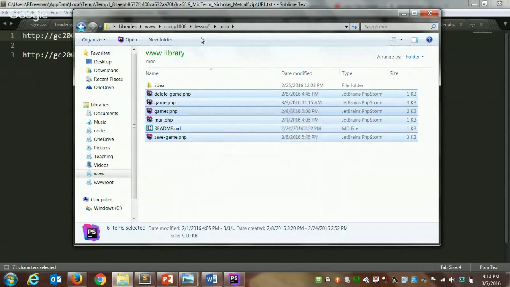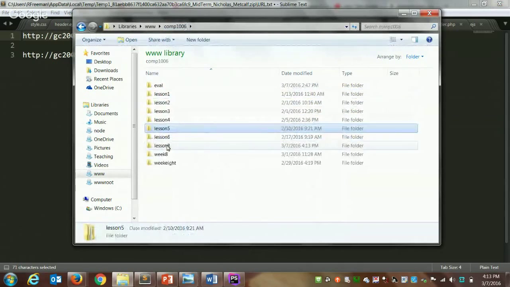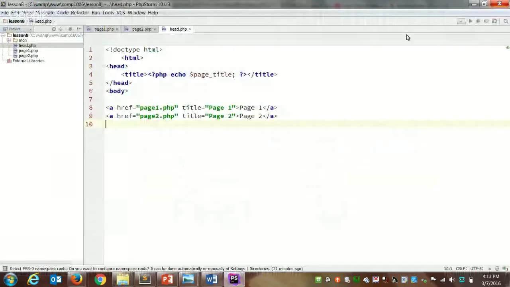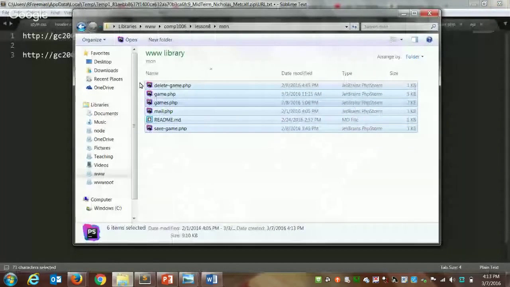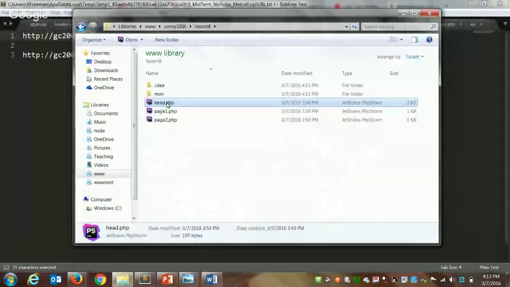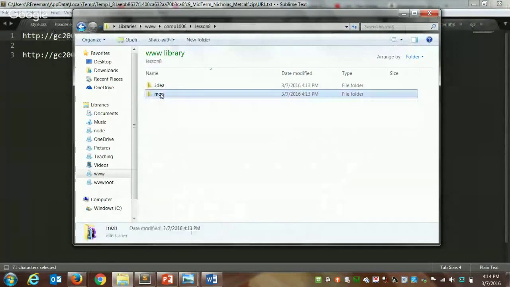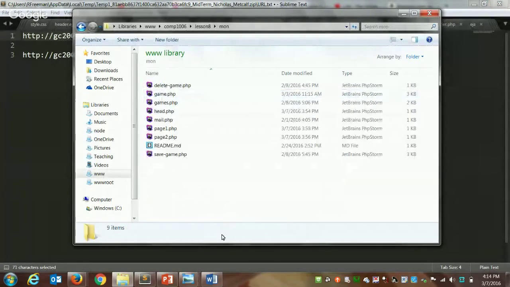I'm going to copy all those files and dump them in here. We're not actually going to use the head, page 1 and page 2 as part of our video game application, but it has demo code for how we're going to do things.